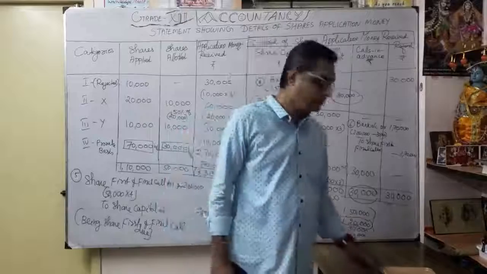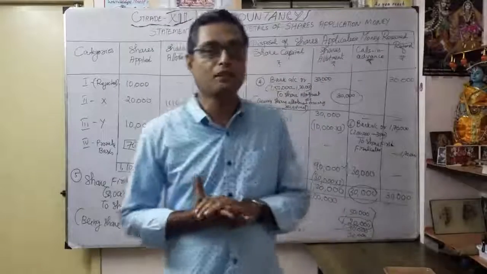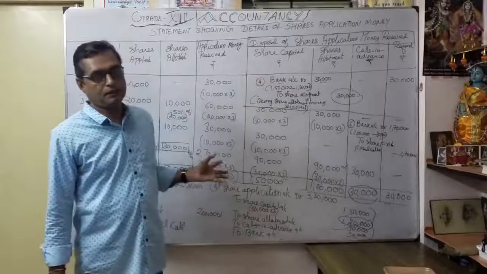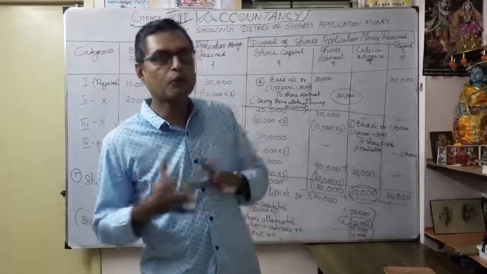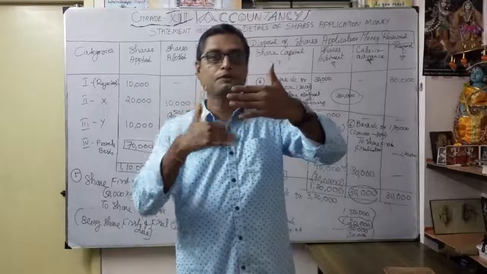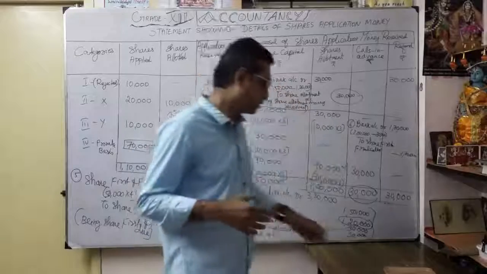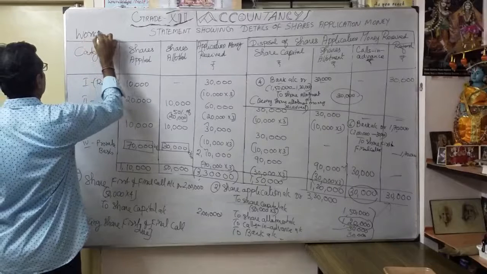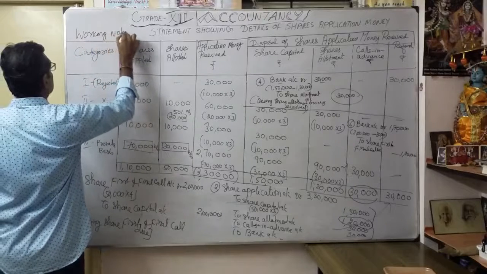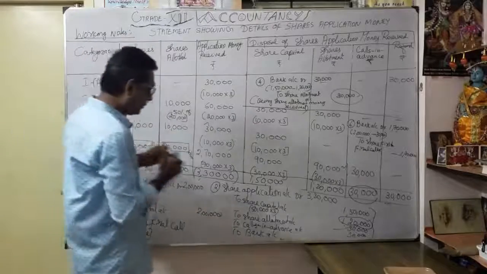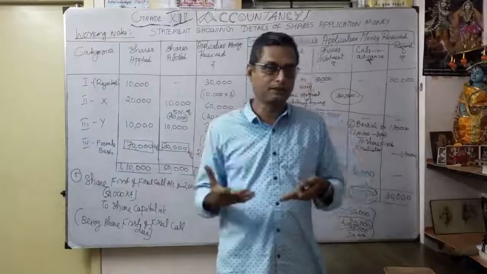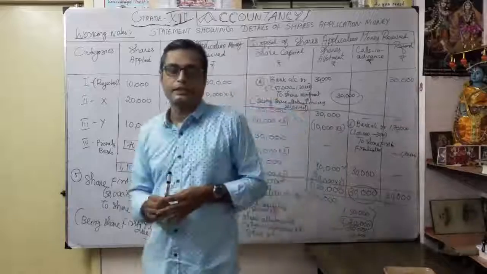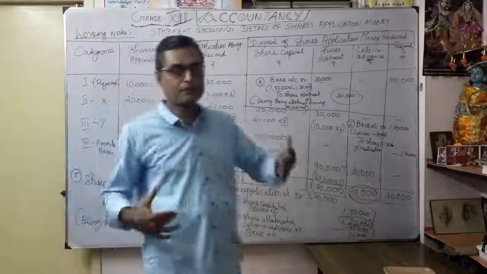You understood the entry part as on first and final call. So first duty, you have to prepare the statement. From the statement, you have to get information. But how are you going to do the main exam? First you have to give the space for the journal entries. So this is called the statement, this is called working notes. First give 1 page or 2 pages for the journal entries. Under that only you are going to prepare this statement. So don't do the statement first. Give the spaces for the journal entries.